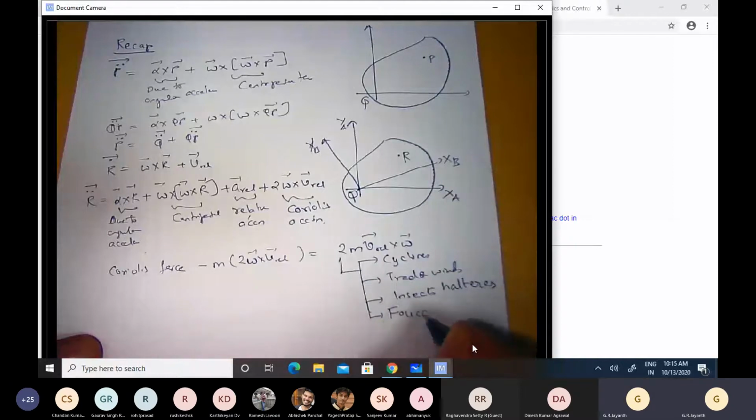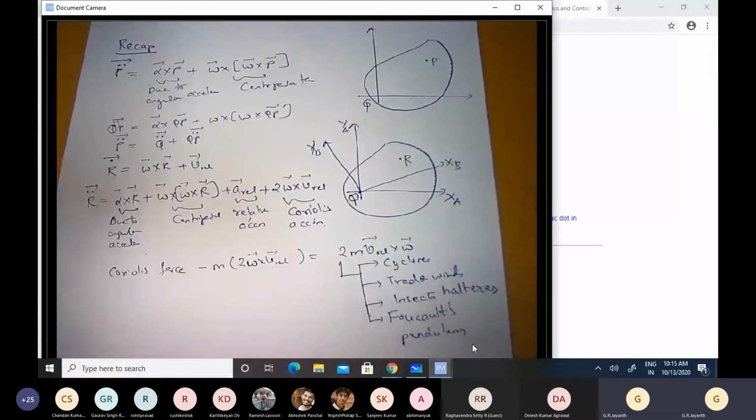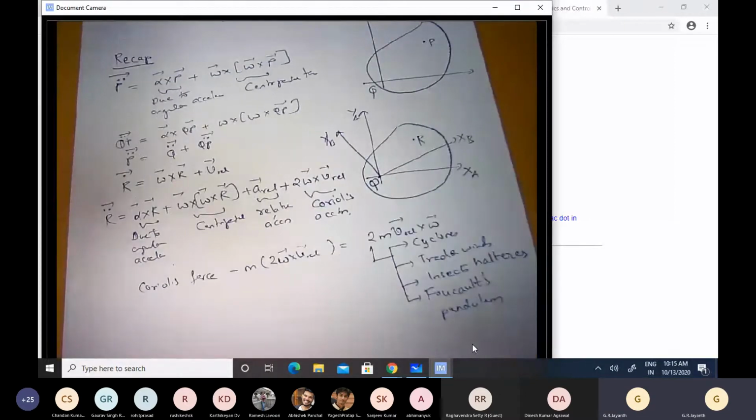I didn't have time to discuss this in detail, but I mentioned it in the lectures. Foucault's pendulum established that Earth was actually rotating about itself, and it was not the heavens that were rotating about Earth. So again, we can generalize this expression for the case when the point Q is not fixed but is itself moving.